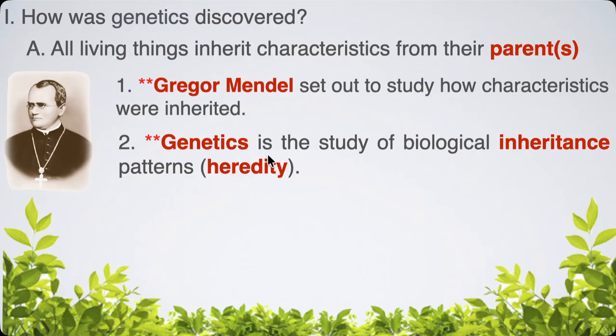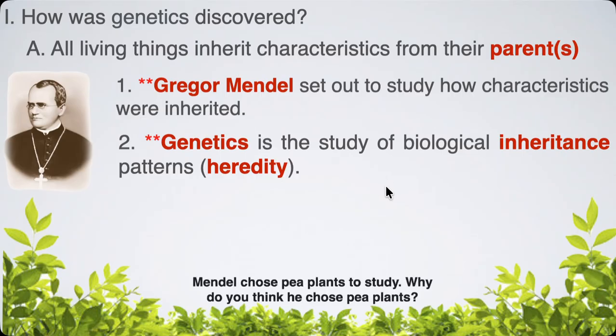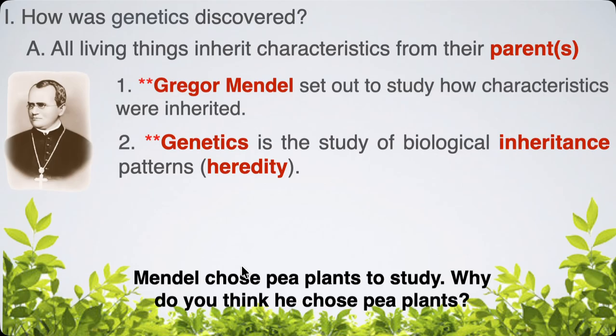So what is genetics? Genetics is just the study of biological inheritance patterns. Another word for that is heredity. Notice with the words inherit, inheritance, and heredity, these are all things that are getting passed on. That's kind of the point. So he decided to do his experiments on pea plants.